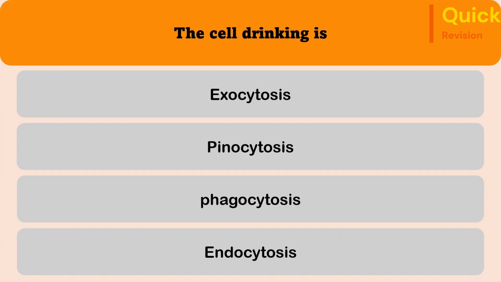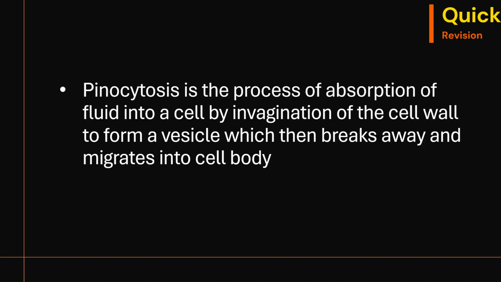Ninth question. The cell drinking is exocytosis, pinocytosis, phagocytosis, endocytosis. The correct answer is pinocytosis. Pinocytosis is a process of absorption of fluid into a cell by invagination of the cell wall to form a vesicle which then breaks away and migrates into cell body.